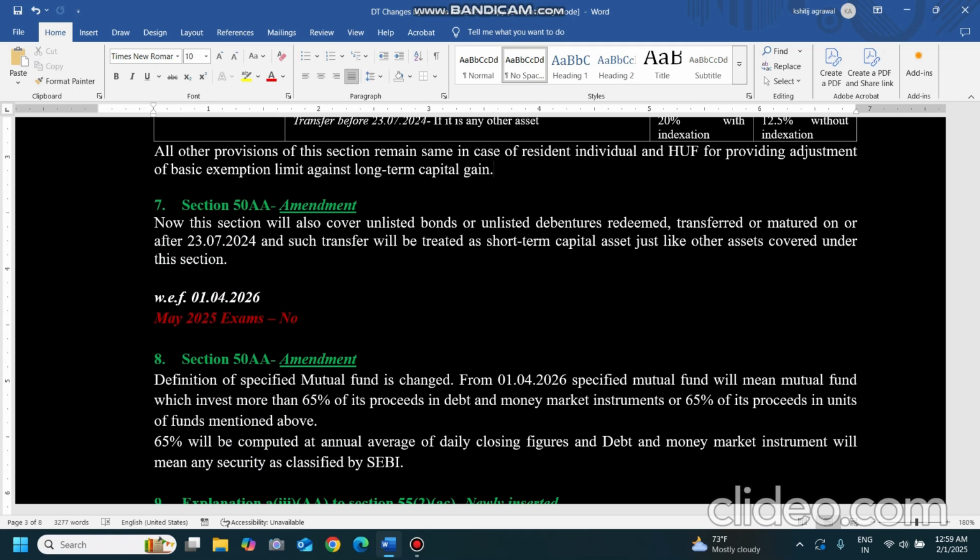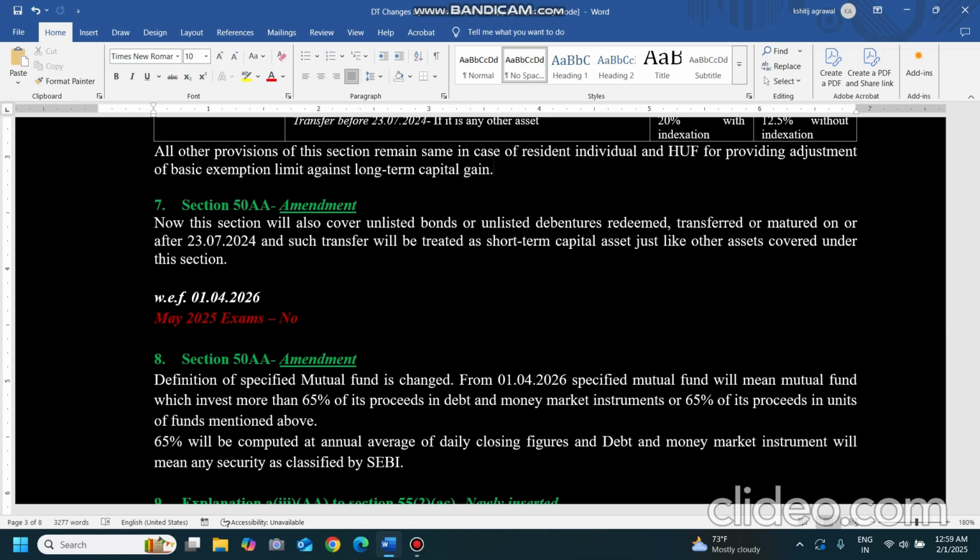Now what is relevant for the exam is 50AA. Earlier, market linked debentures and specified mutual funds, whether transferred or redeemed after a short term period or a long term period, were always treated as short term, irrespective of the date of transfer and irrespective of the period of holding. Now it has increased its scope to unlisted bonds and debentures, unlisted debentures also.